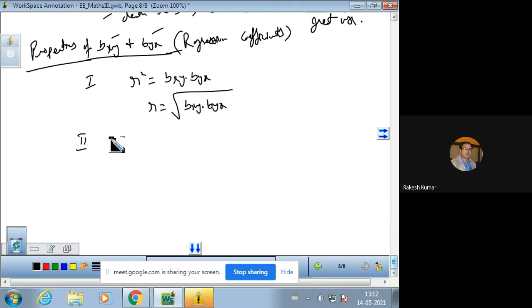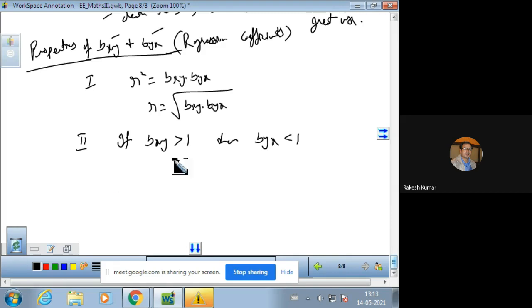The second is if one of the regression coefficients is greater than unity, then the other must be less than unity. This is also very important. If Bxy is greater than 1, then Byx should be less than 1. And how can we calculate?